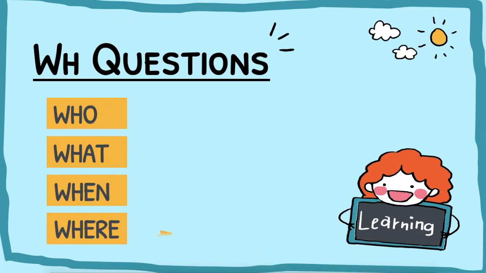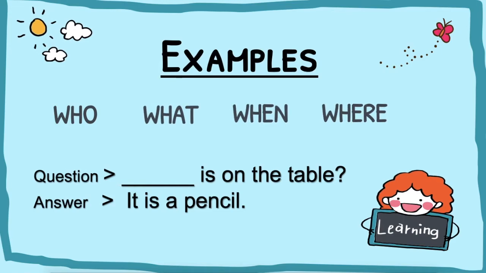So let me give you more examples. Example number 1. The question is, blank is on the table. The answer is, it is a pencil. So we're talking about pencil here. So what are we going to use? Is it who, what, when, or where? So since we are talking about pencil, which is a thing, we are going to use what. What is on the table? It is a pencil.